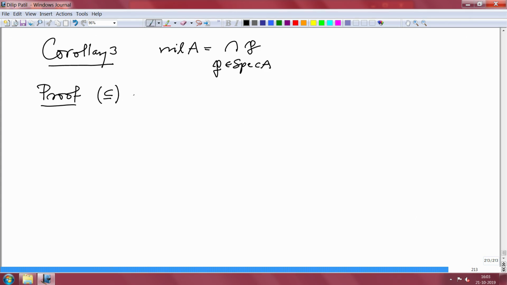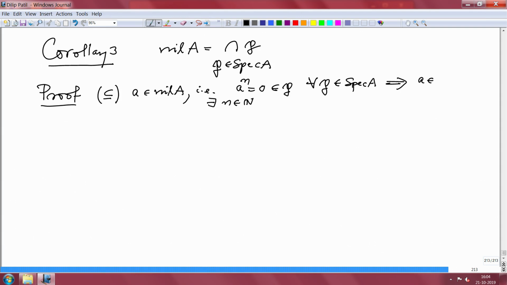So if you take an element a in the nil radical of A, that is a is nilpotent, a power n is 0 for some n in N, there exists n such that a power n is 0, but 0 belongs to P for every P. But P is a prime ideal, therefore by induction you prove that a belongs to P, and therefore a belongs to the RHS, for every P.